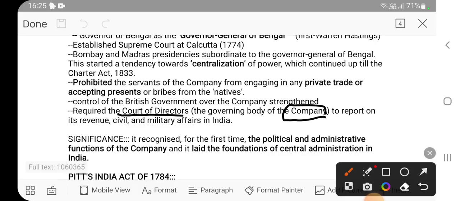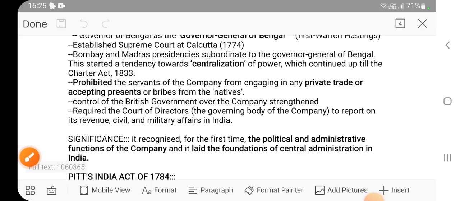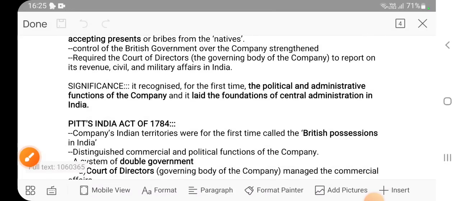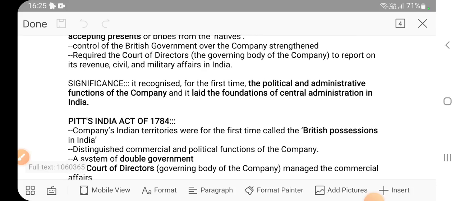Okay, so what was the significance of the act? It recognized for the first time the political and administrative function of the company. See, it can come as a statement in your prelims: which act recognized for the first time the political and administrative function of the company? You can answer that it is the Regulating Act of 1773. It laid the foundation of central administration. So it was the beginning.